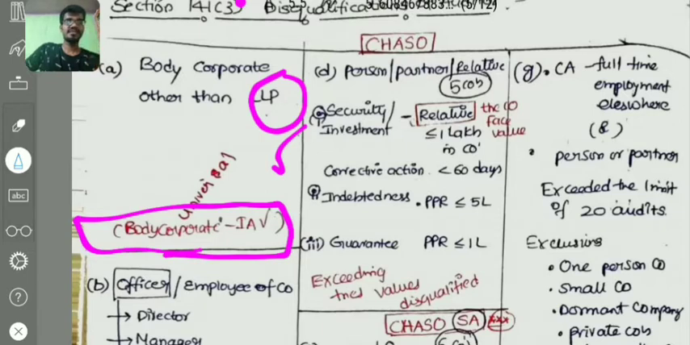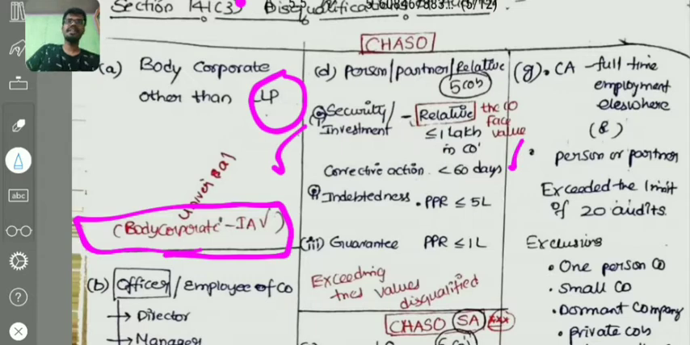Then there is an exception in the case of a relative: the relative can hold securities in the company only up to 1 lakh, equal to 1 lakh is allowed. The 1 lakh is the face value, not the market value, right? If after appointment any relative crosses the 1 lakh face value limit, the auditor has to take corrective action within 60 days. That is a very important point.